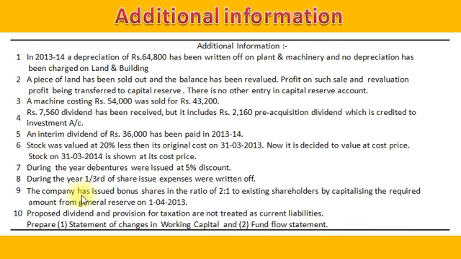The company has issued bonus shares in the ratio of 2:1 to existing shareholders by capitalizing the required amount from general reserve on 1st April 2013. And last, number 10. Proposed dividend and provision for taxation are not to treat as current liabilities.